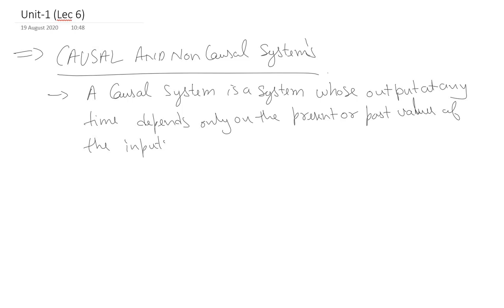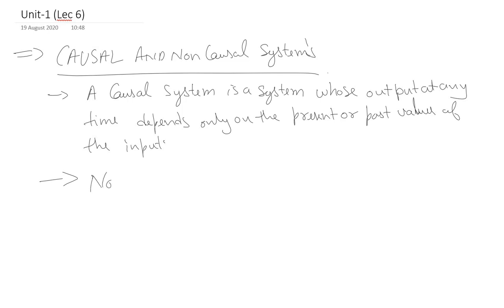That means if you want to define a non-causal system, then we can say that a non-causal system is a system whose output at any time depends on the future values of the input signal. So this is the reason that causal systems are also known as non-anticipatory systems or physically realizable systems.